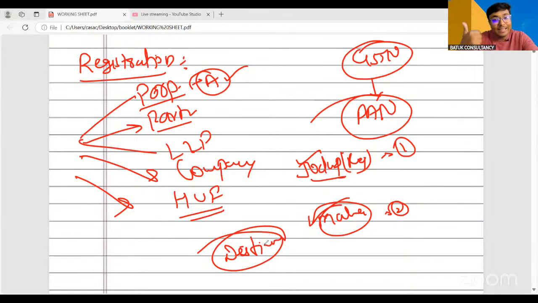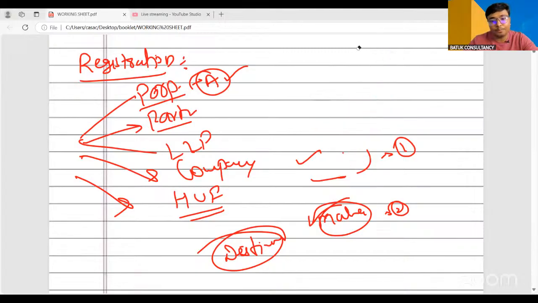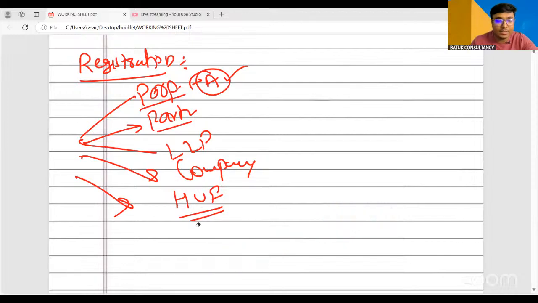So GSTN is always PAN based. When it is a different state, in such a scenario, yes, you need to take the GST registration. Whenever there is a branch in another state, in that case, yes, GSTN is required. Otherwise, we just need to move on to this particular segment.